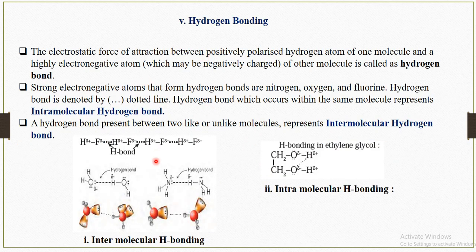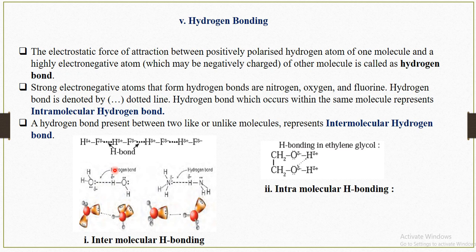Then next is hydrogen bonding. So what is hydrogen bonding? The electrostatic force of attraction between the positively polarized hydrogen atom of one molecule and a highly electronegative atom, which carries a negative charge, of another molecule is called a hydrogen bond. Here we can see in this picture how the hydrogen bond is formed. The hydrogen bond is formed between nitrogen, oxygen, or fluorine and hydrogen, and it is denoted by this dotted line.